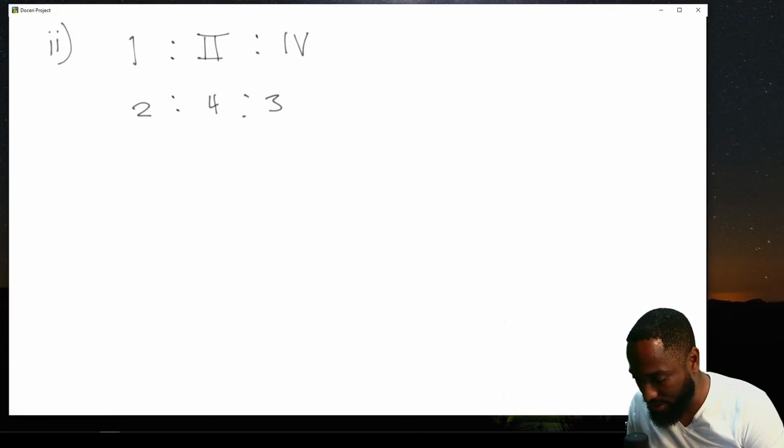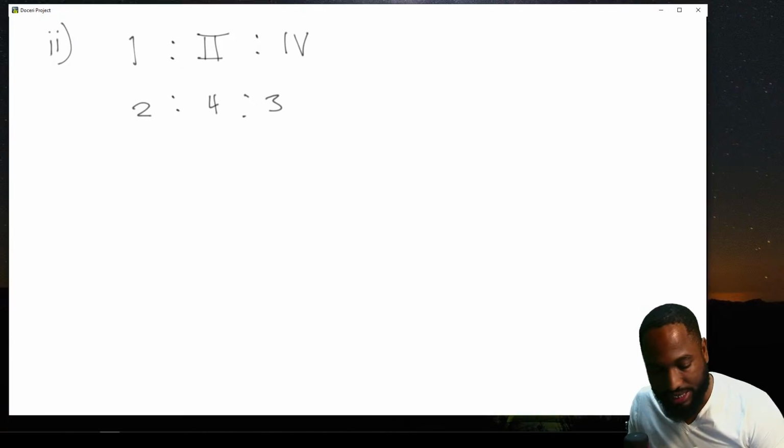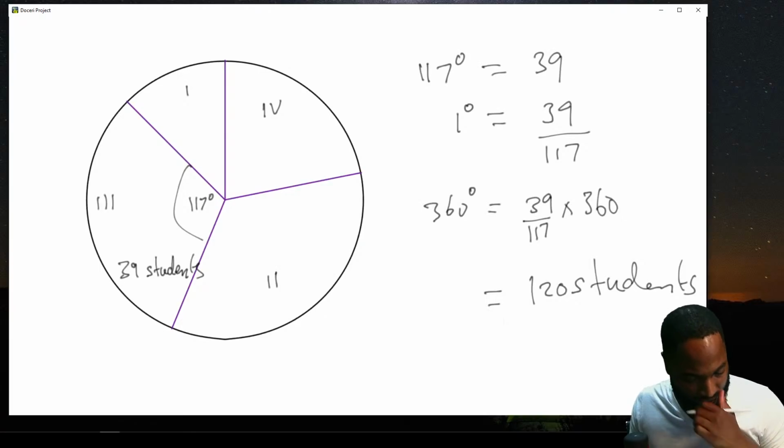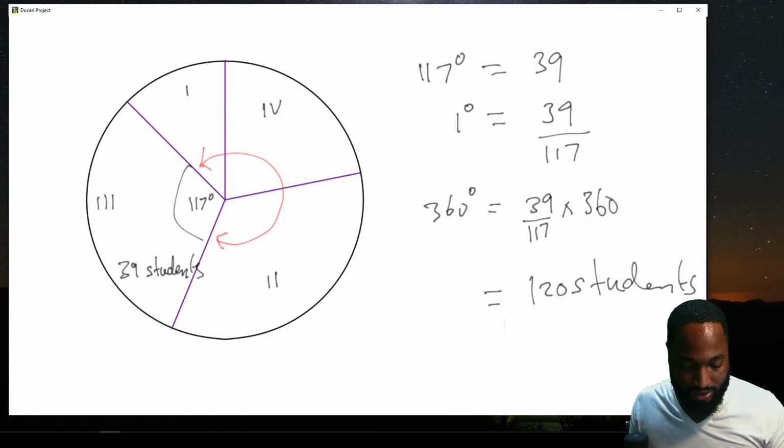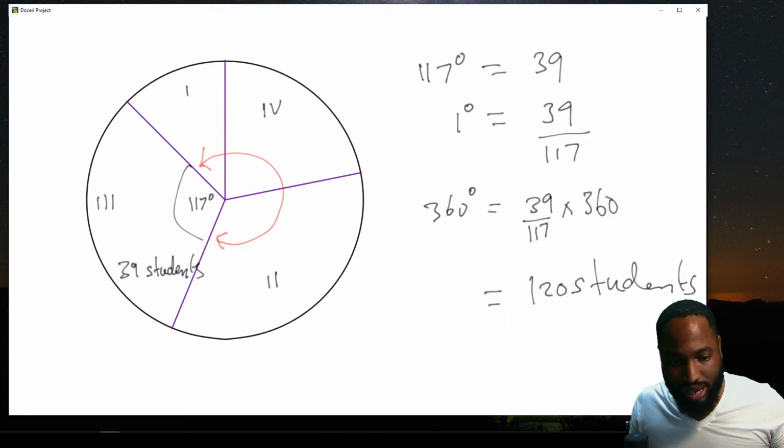Well, yes, 1, 2, or 4. Did we work out anything? We work out 1, 2, or 4. A student passed the examination if he or she received a grade 1, 2, or 3. How many students passed the examination? Oh, so the remaining degrees, we need to split it up. This question involved a lot of thinking here. The remaining degrees, how many degrees do we have remaining?